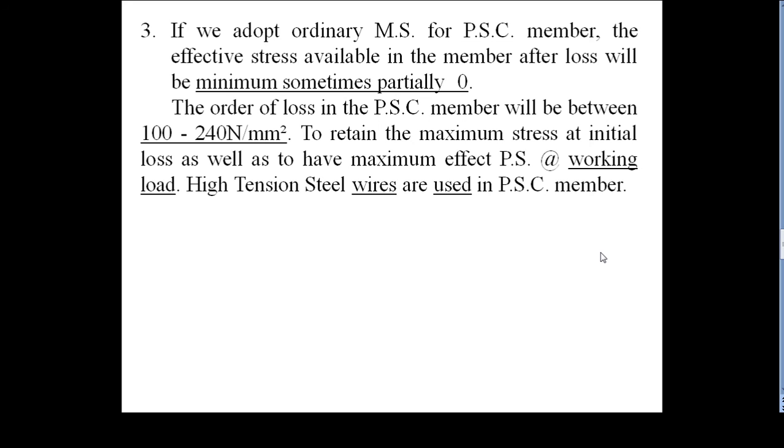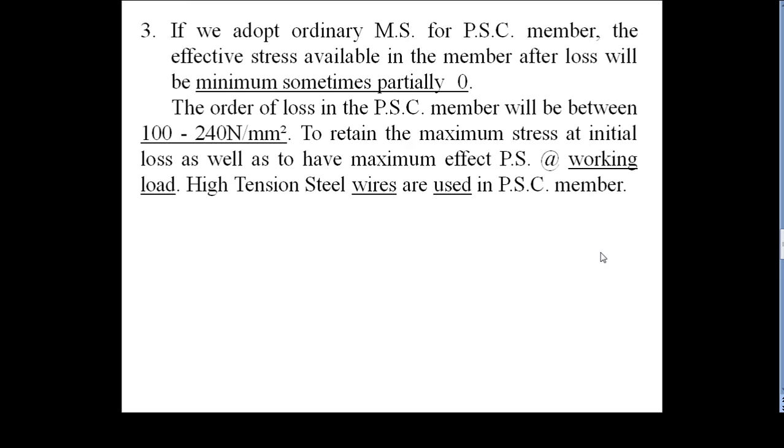To retain the maximum stress after initial loss as well as to have maximum effective pre-stress at working load, high strength steel wires are used in PSC members. Therefore, we conclude that we are using high strength steel of about 1000 to 2000 Newton per mm square.